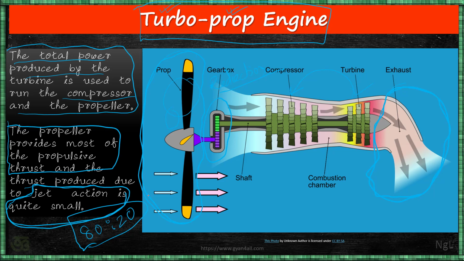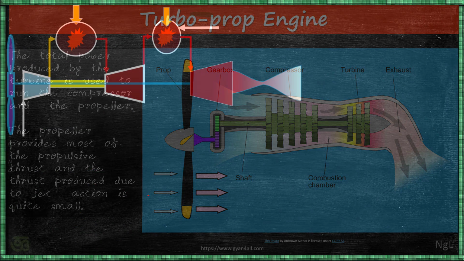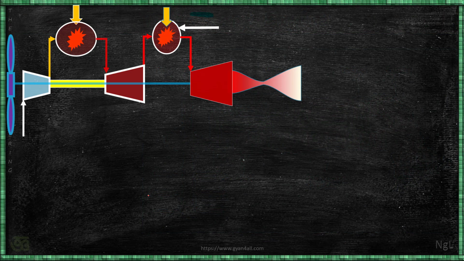So you need not go to the details of this. Now we have already discussed in the TS diagram how the expansion and compression processes take place. Now we take one example. Suppose this is a turboprop engine. So what is this? This is the propeller, and this part is jet, it is nozzle. This is turbine 2, and this is turbine 1, and this is the compressor.